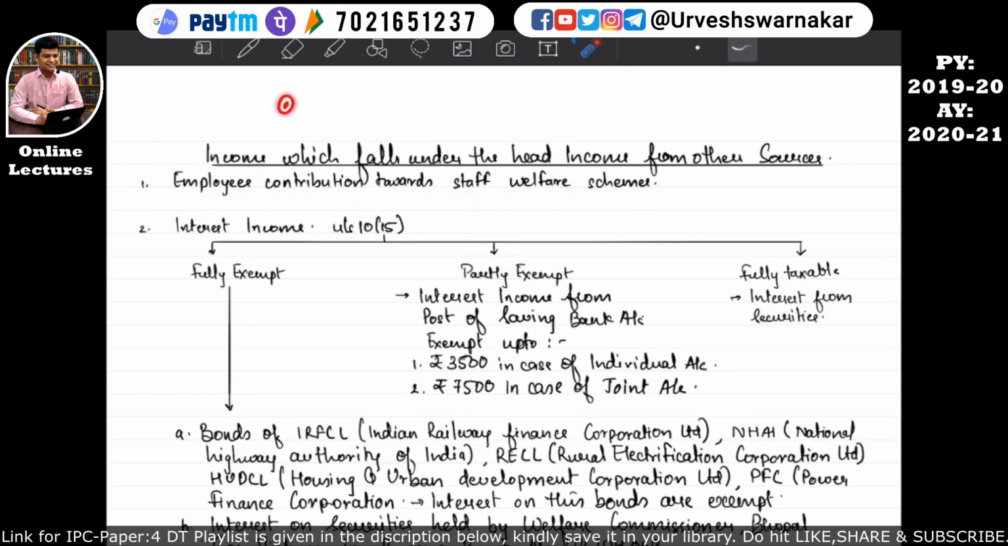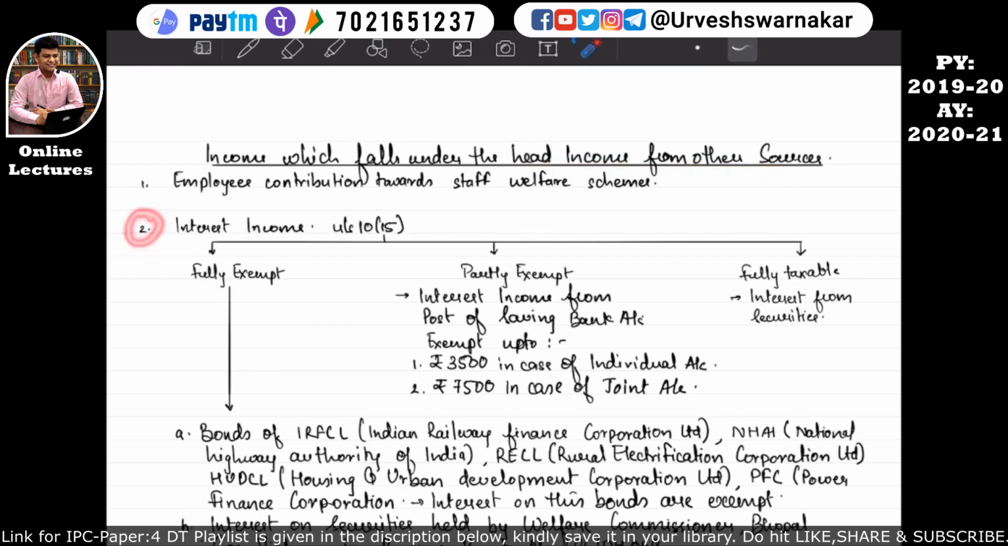Okay, if an employee who is working under an employer is making a contribution towards a staff welfare scheme to this employer, then whatever this employee is contributing to the employer will be considered as income under the head income from other sources. I hope this is quite clear to you all.